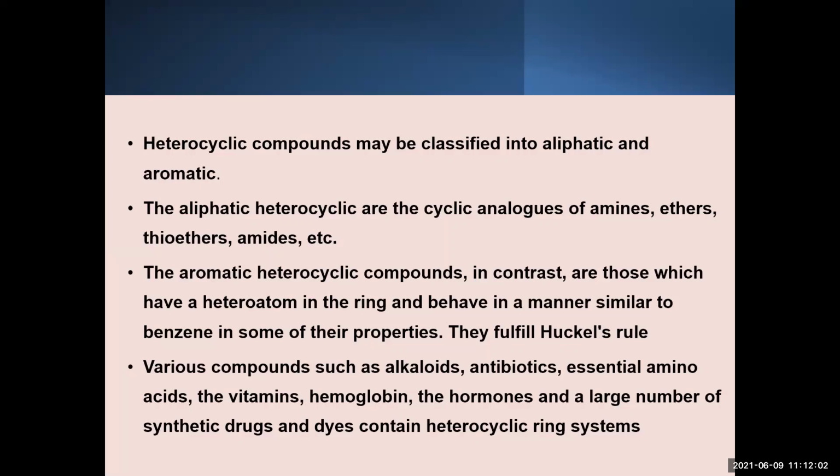So aliphatic heterocyclics are cyclic analogs of your amines, ethers, thioethers, and amides, etc. The aromatic ones, in contrast, have a heteroatom in the ring and behave in a manner similar to benzene in their properties. That means they are conjugated, cyclic, and they follow Huckel's rule, that is 4n plus 2 pi electrons. So these things are followed by aromatic heterocyclic compounds.